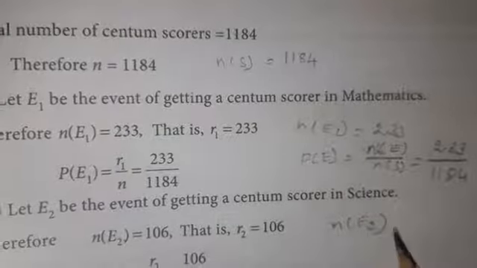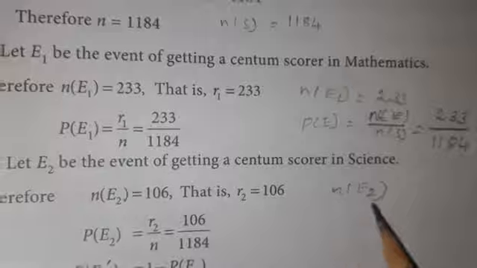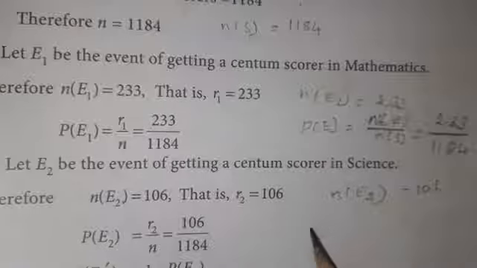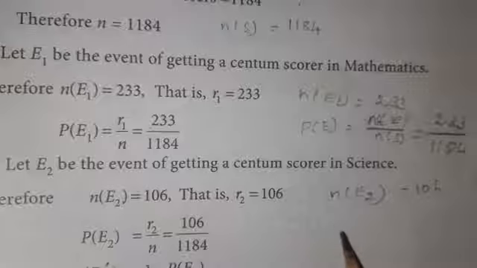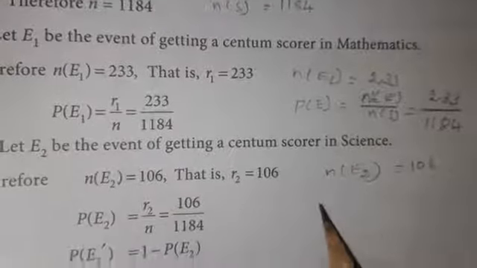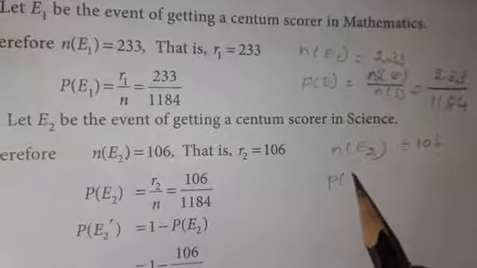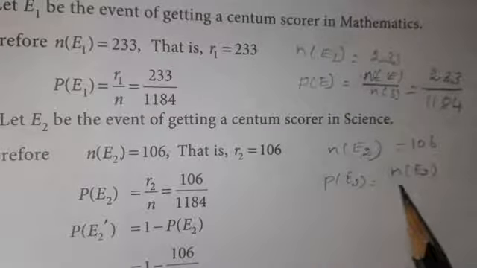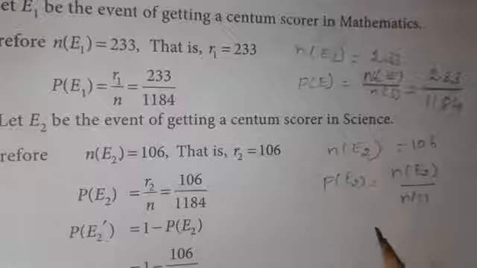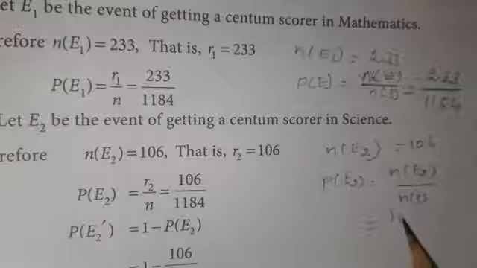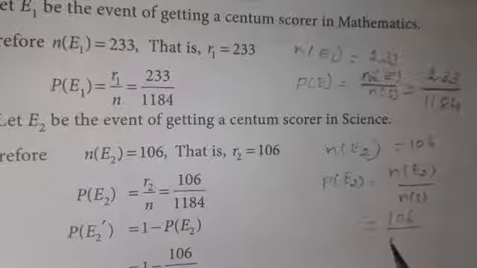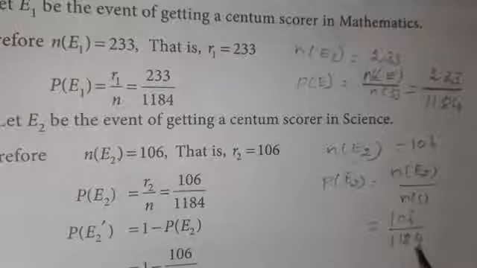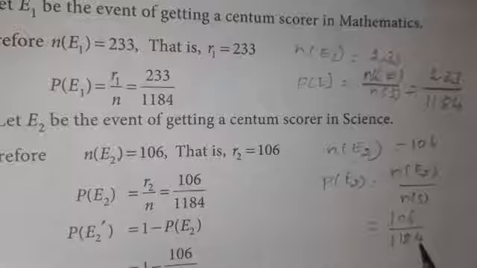So science scorers n of E2 is 106. First we should find the probability of a centum scorer in science. So P of E2 is equal to n of E2 divided by n of S, which is 106 divided by 1184. This is the probability of a centum scorer in science.